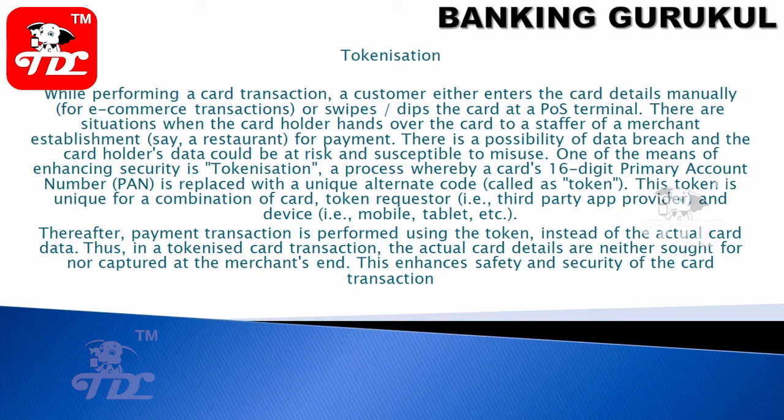If you know the card number, expiry date, everything, there is a possibility of fraud. But if you send the token, then your original information will not go to the merchant. Therefore the payment transaction is performed using the token instead of the actual card data. For a token-issued card transaction, the actual card details are not captured at the merchant end, and the safety is increased.